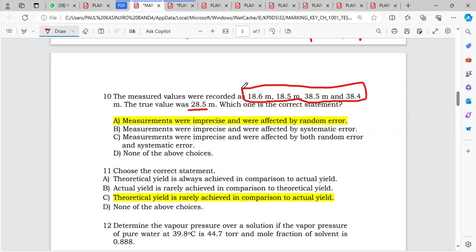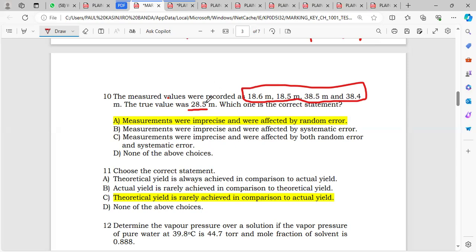What caused these measurements to be not precise? That's where the random error and the systematic error come in. A random error is an error that occurs in any direction, so from the true value you can have a value increasing or decreasing. A systematic error is off from the true value in one direction.